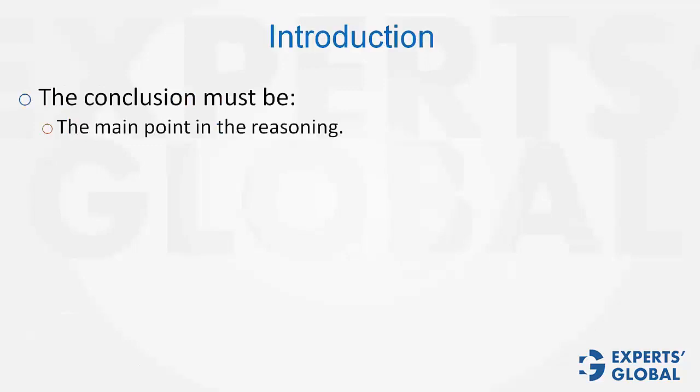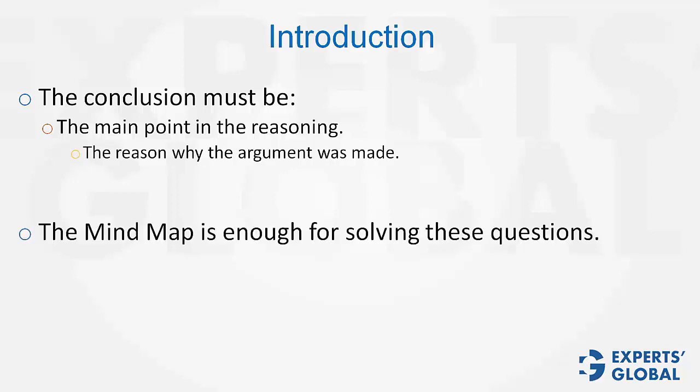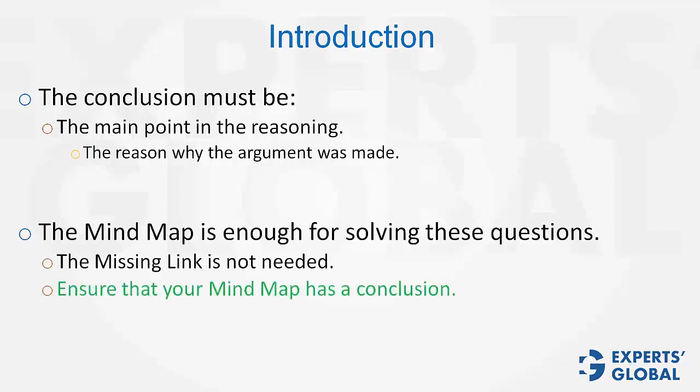The correct answer choice must be the main point in the reasoning, the reason why the argument was made. A mind map is enough for solving these questions. The missing link is not needed per se. Ensure that your mind map has a conclusion. This is going to be crucial.